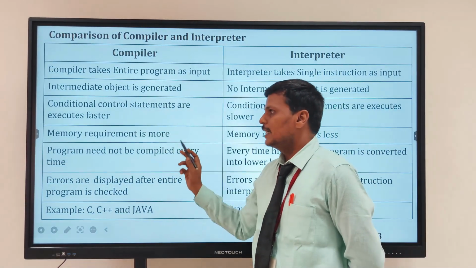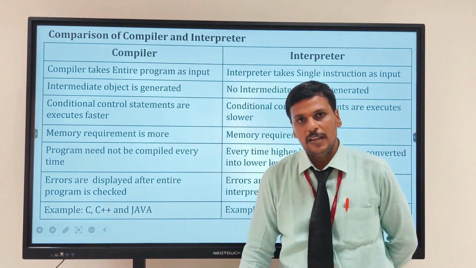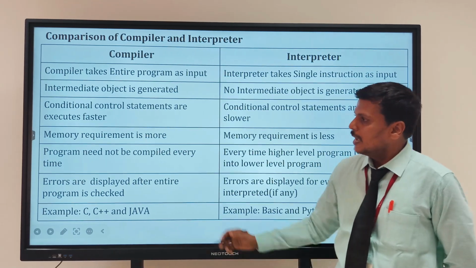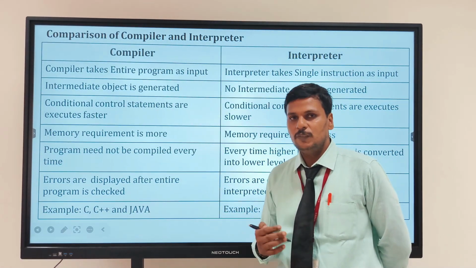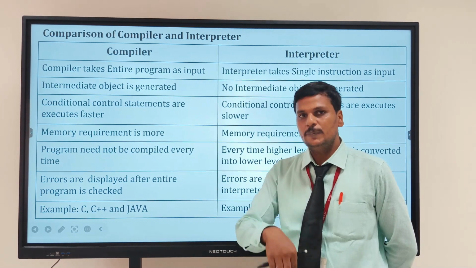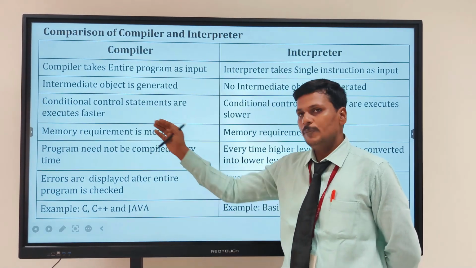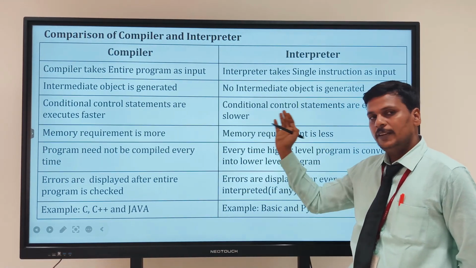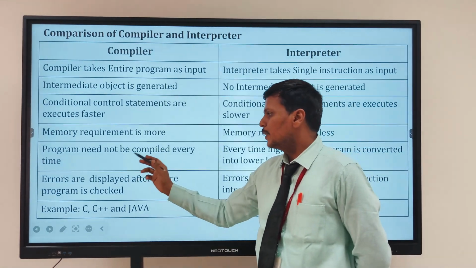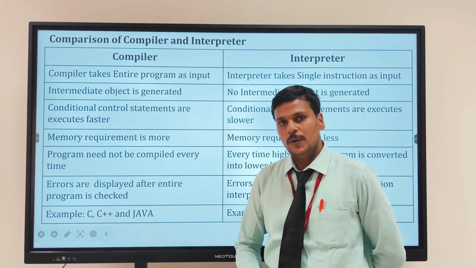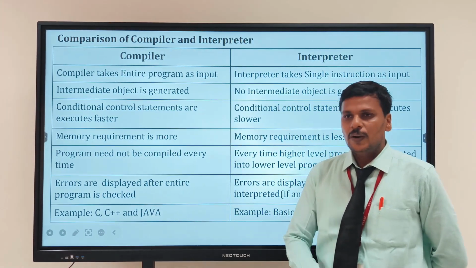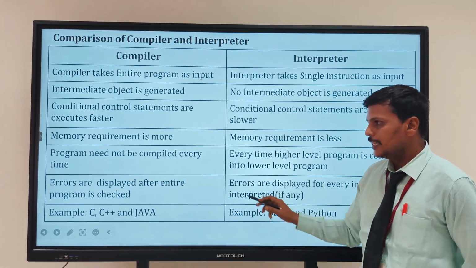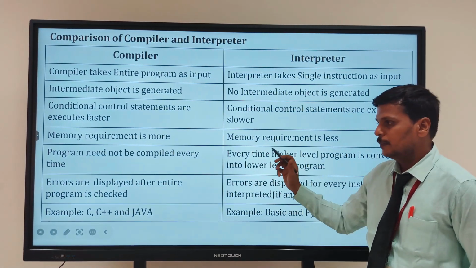Conditional control statements are executed faster in a compiler, and conditional control statements are executed slower in an interpreter. Memory requirement is more in a compiler, since it will club the whole program into the compiler, so it needs more memory space. The interpreter will execute each and every line, so it needs less memory space. In a compiler, the program need not be compiled every time. Once a program is compiled, it will automatically generate an object code. But in an interpreter, each and every time we have to execute that particular code.